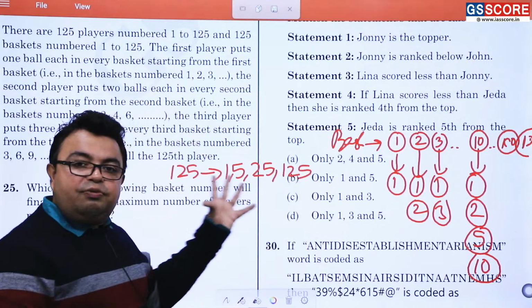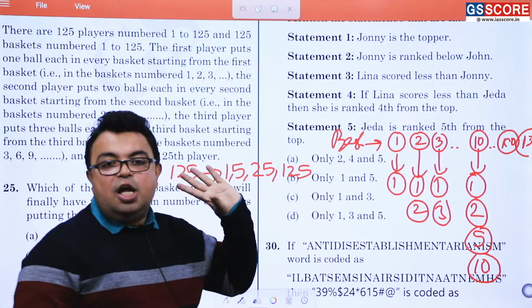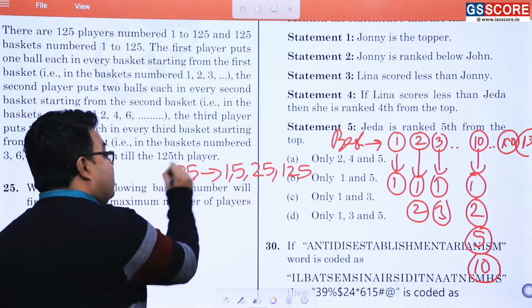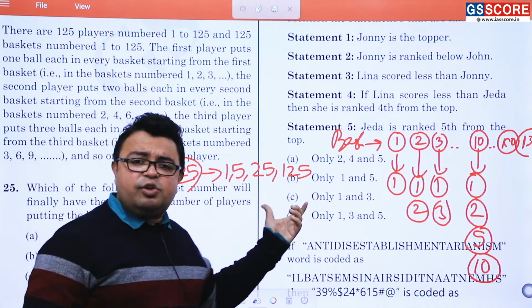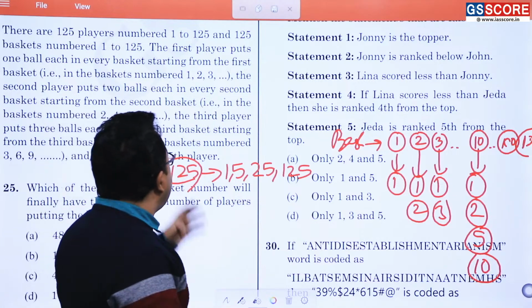So only these 4 players will be putting balls: 1 plus 5 plus 25 plus 125. So the sum of the factors is equal to the number of balls in this basket number, and the number of factors is equal to the number of players who have put the balls there. Getting or not getting? So now the question is there.